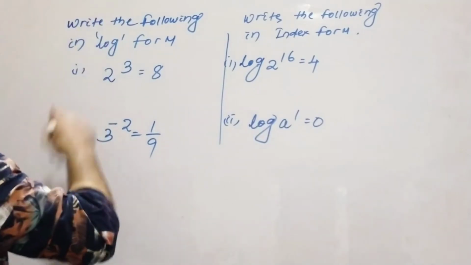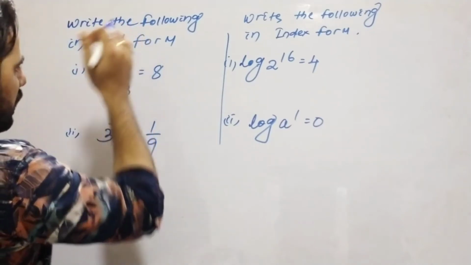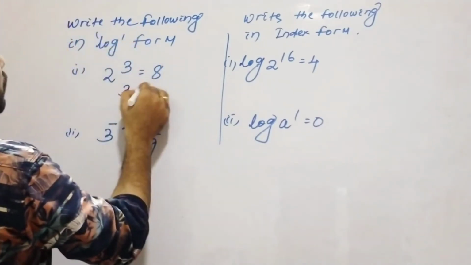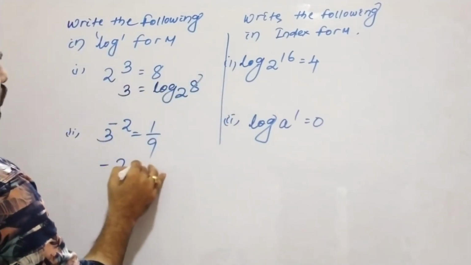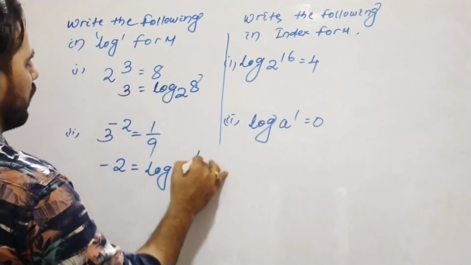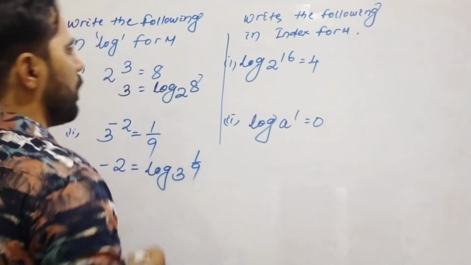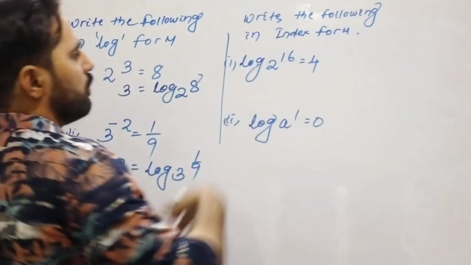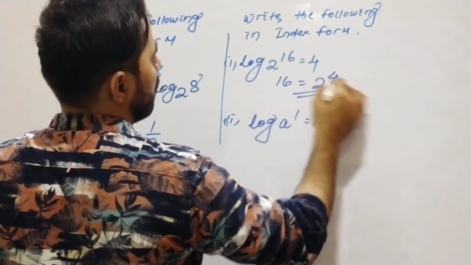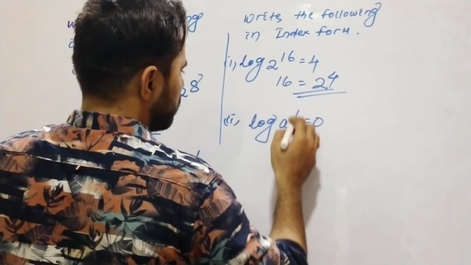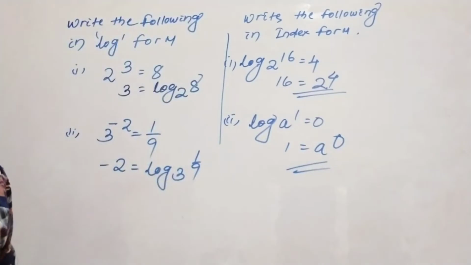Look here how to solve. 2 to the power 3 is equal to 8. That means the value of 3 is written here, and 2 is the base: log_2 8. Similarly, 3 to the power minus 2 is equal to 1 by 9, so log_3 (1/9) is equal to minus 2. These index forms are changed into logarithm form, and the logarithm form is changed into index form. Look here how to solve. 16 is equal to 2 to the power 4. This is the index form. 1 is equal to 8 to the power 0. These are the basic problems of logarithms.